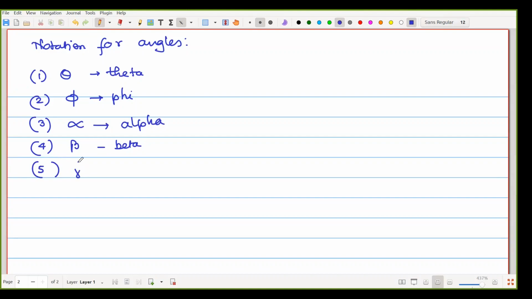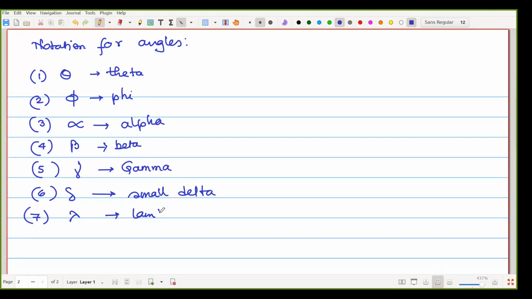Fifth, gamma. Sixth, that is called the small delta. Seventh, lambda. Eighth, omega.